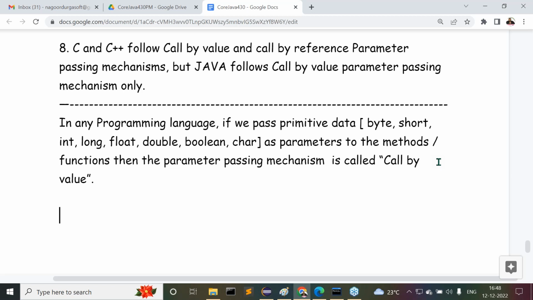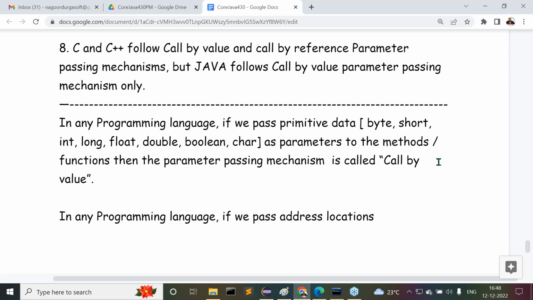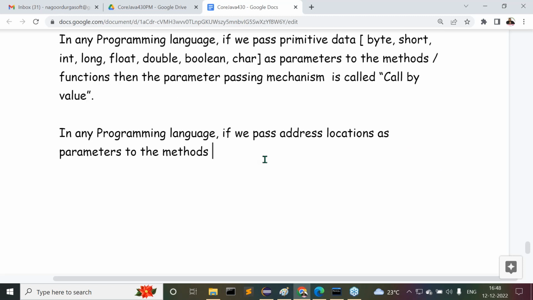What is this call by reference actually? In any programming language, understand it now. If we pass address locations, not primitive data, address locations as parameters to the methods, then the parameter passing mechanism is called by reference.